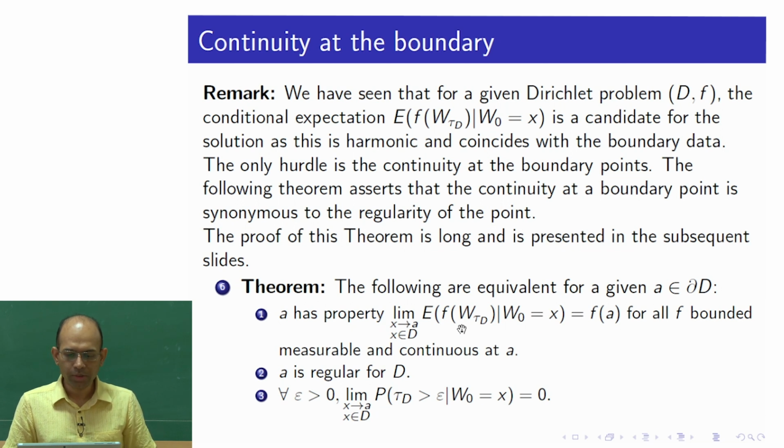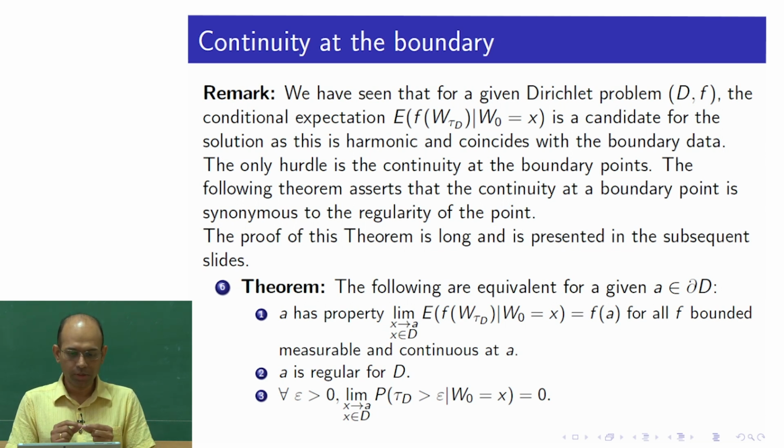The main remaining missing puzzle piece is showing that this is indeed continuous, but that might not be true all the time, because we have seen examples like the Lebesgue thorn, where when the point is not a regular point, we cannot assure this. So the first statement, continuity, implies the second statement. That means regularity of a point on the boundary is a necessary condition. But when we prove this equivalence, it becomes a necessary and sufficient condition.